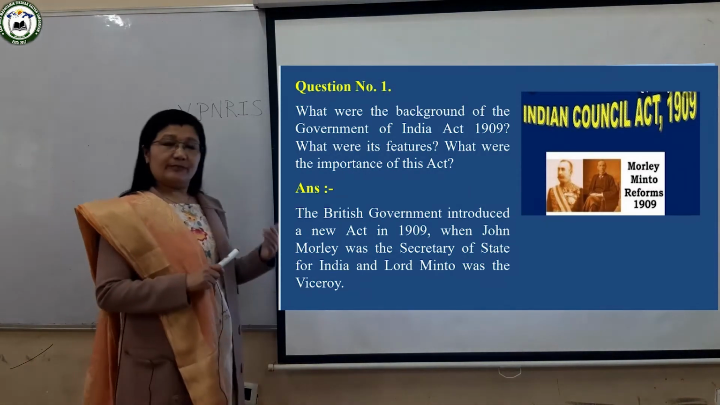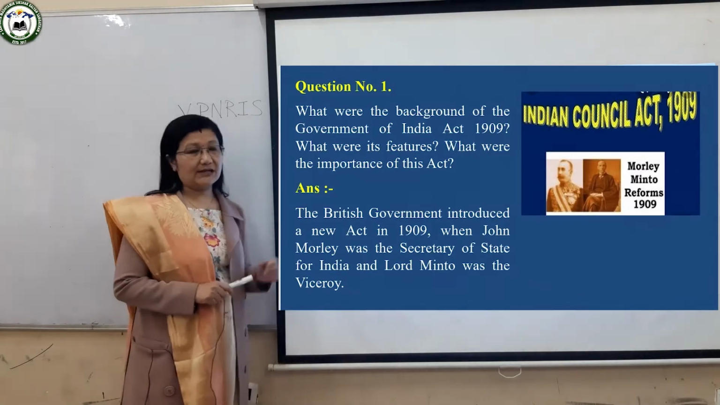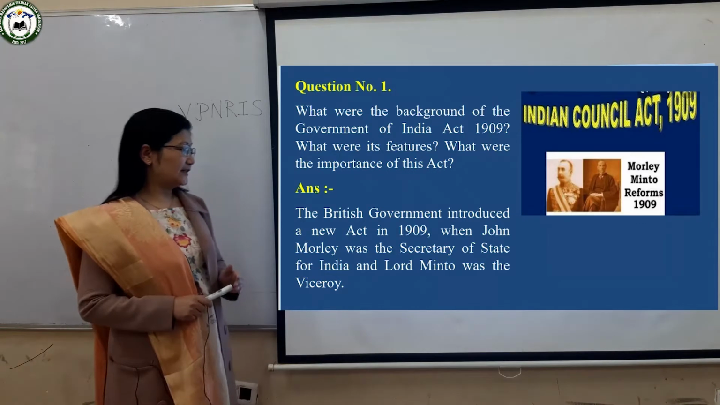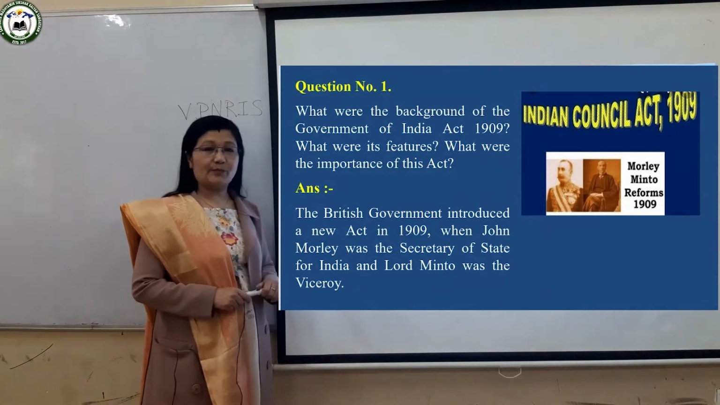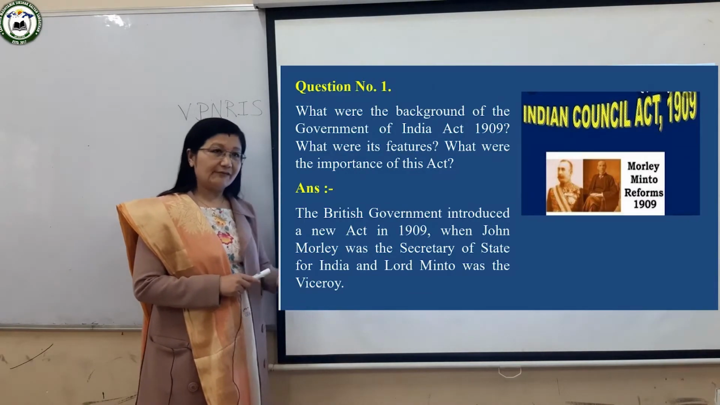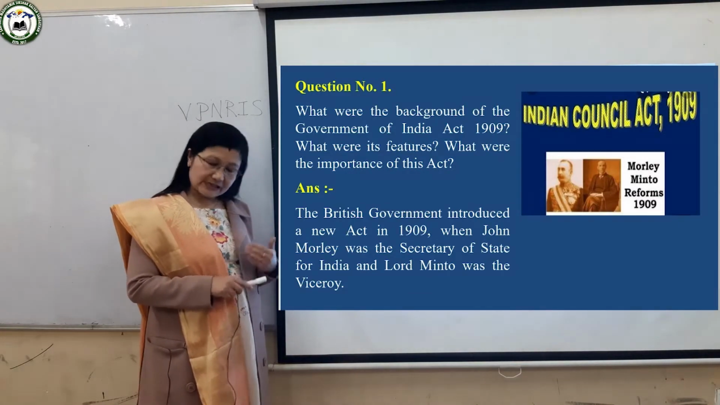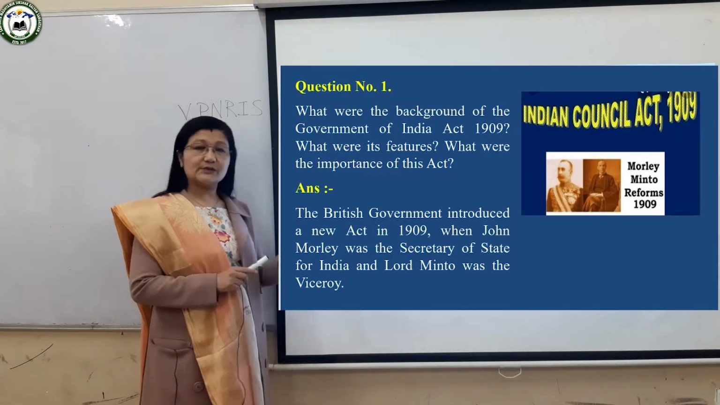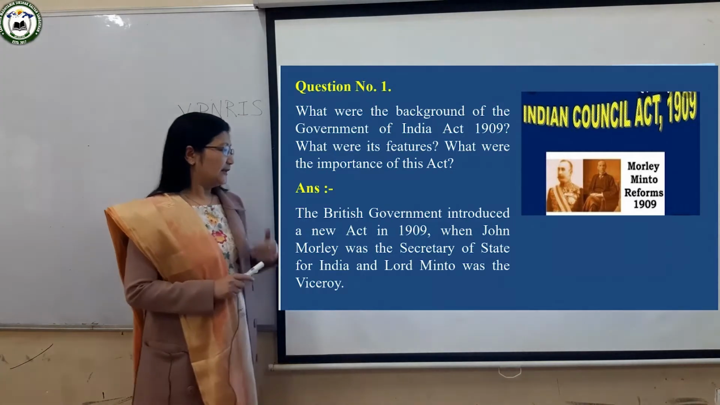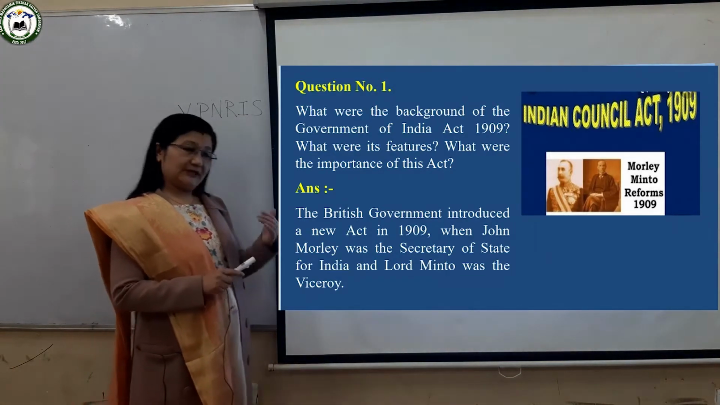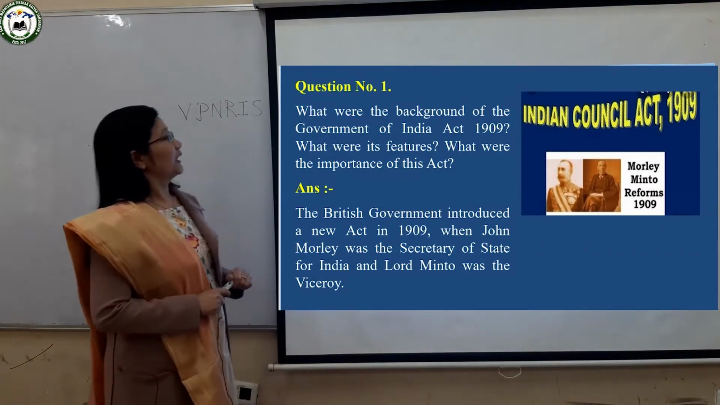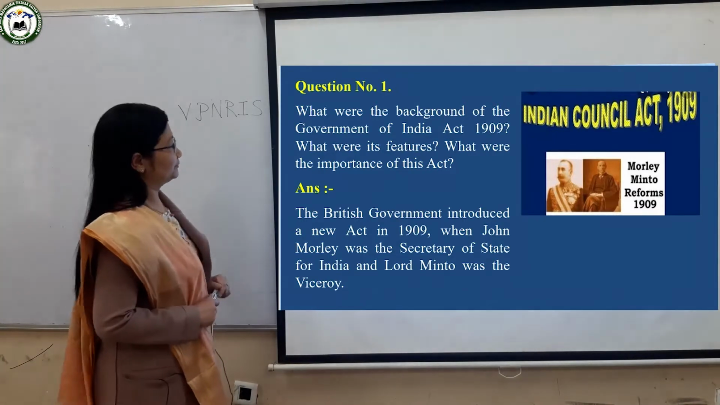And before this, many acts were passed. For instance, in 1861 one act was passed, and after that, in 1892, another act was passed. But in these two acts, the Indians were not given much powers. They were not represented in the government. They did not get any chance in the government. That is why this act had to be passed. So now we will continue with the background.